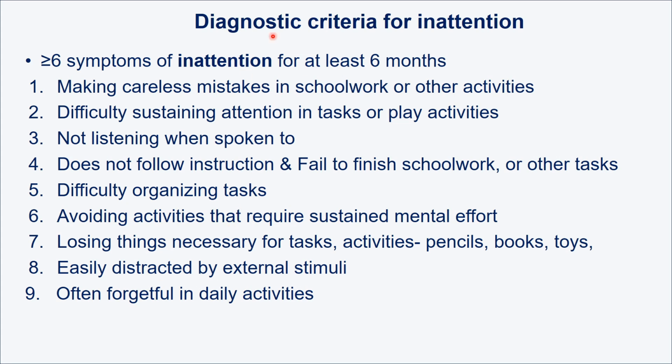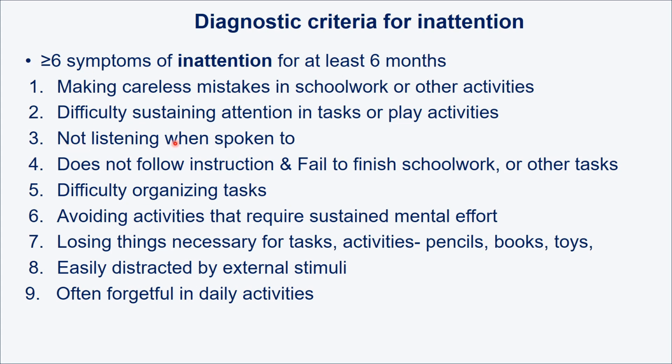Okay, now let's see the criteria which I have mentioned in my previous slides. First, I'll discuss the criteria for inattention. Out of all these 9 criteria, 6 or more symptoms should be persisting for 6 consecutive months. Number 1, a child making careless mistakes in school, work, or other activities. Number 2, difficulty sustaining attention in task or play activities. It is very difficult for them to sustain attention because they have a very short attention span.